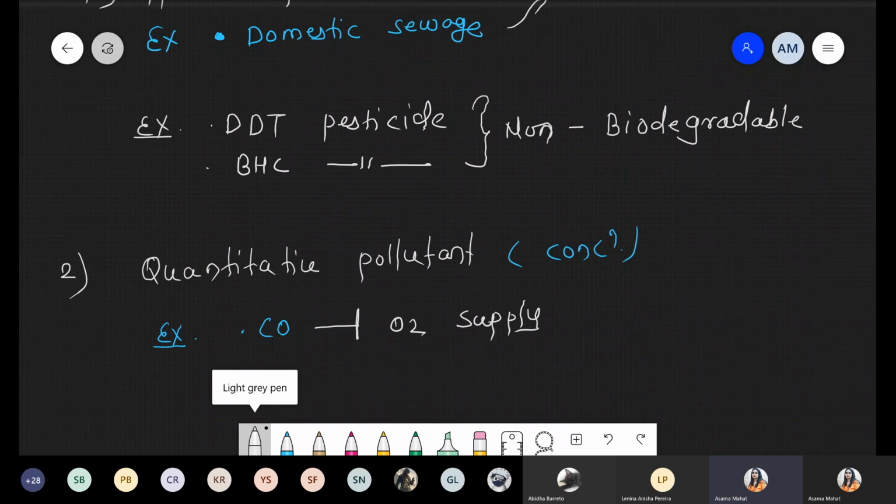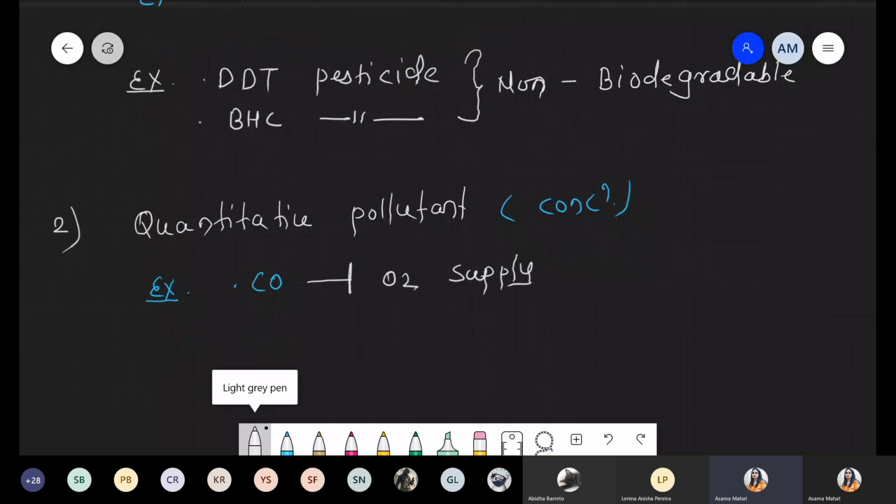Can you explain this point? How is carbon monoxide responsible for inhibiting the oxygen supply? Just think. Carbon monoxide. Because carbon monoxide has 200 times more affinity. Yes, true. So we are talking about carbon monoxide.